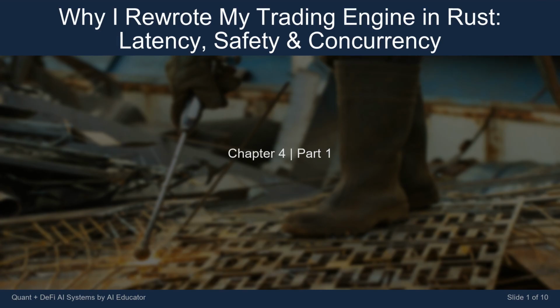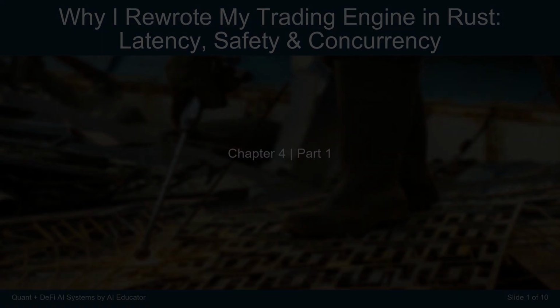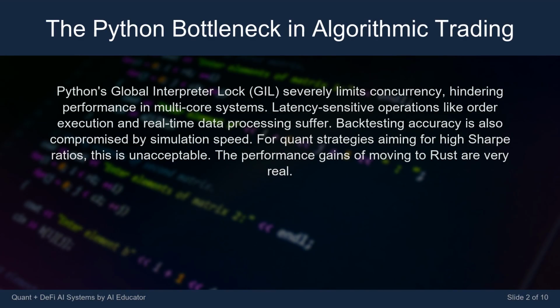Today's lesson is titled Why I Rewrote My Trading Engine in Rust: Latency, Safety and Concurrency. Python's Global Interpreter Lock, GIL, severely limits concurrency, hindering performance in multi-core systems. Latency-sensitive operations like order execution and real-time data processing suffer. Backtesting accuracy is also compromised by simulation speed. For quant strategies aiming for high Sharpe ratios, this is unacceptable.